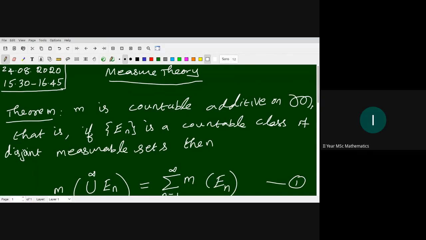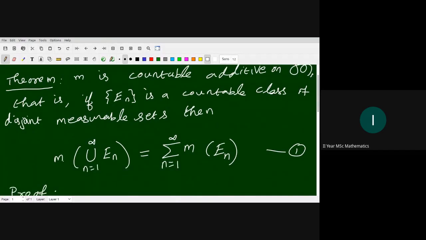What is the meaning of a set function being additive? If we have a countable class of disjoint sets, the value of the union is the sum of the values of the individual sets. So here M is the set function, which is countably additive, meaning if we have a countable class of disjoint measurable sets E_n, the measure of the union of E_n is the sum of M of E_n. Here the main thing is the sets must be mutually disjoint.